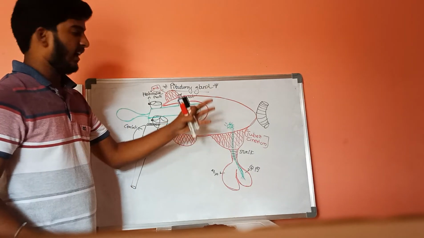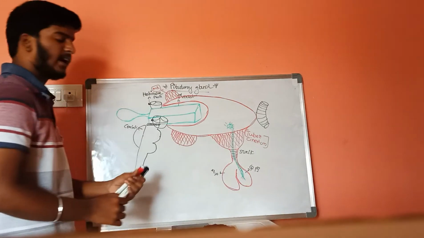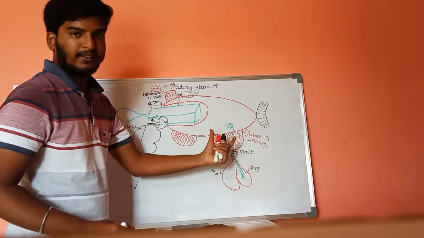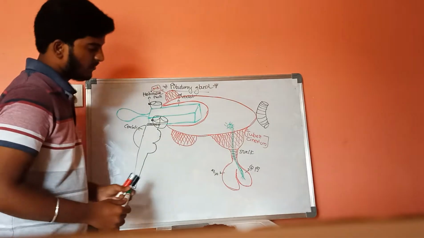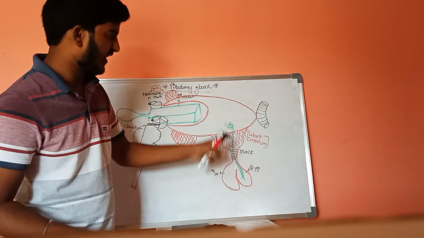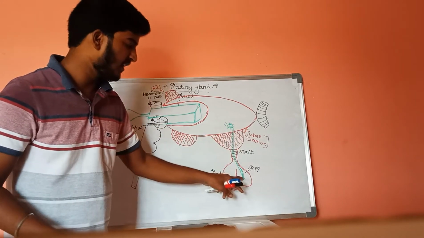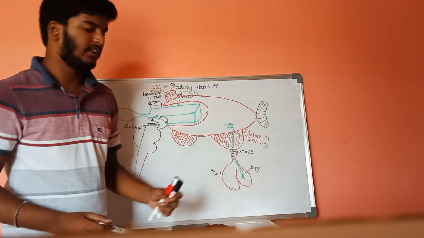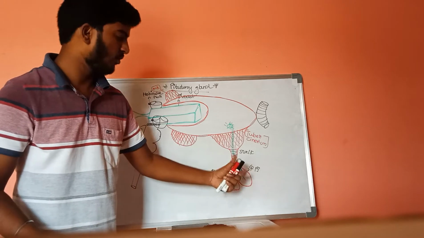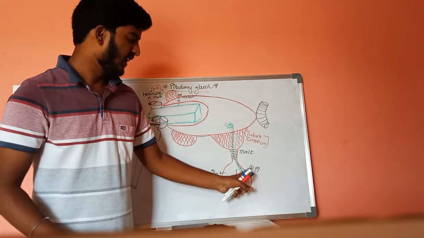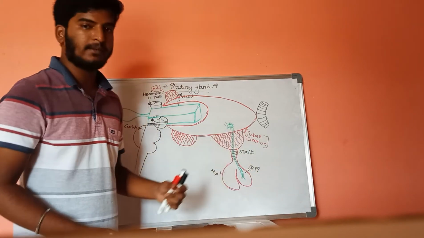The neurons in the hypothalamus secrete secretory granules. These granules travel through the axons and are released into the posterior pituitary. The posterior pituitary has no function of secreting hormones, but it stores the hormones secreted by the hypothalamus.